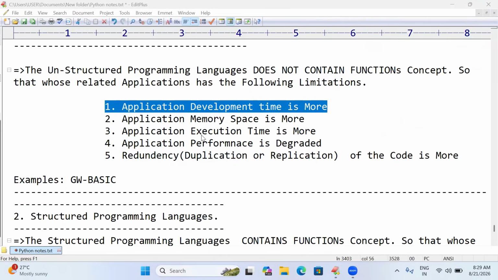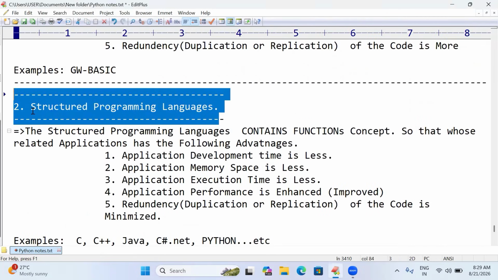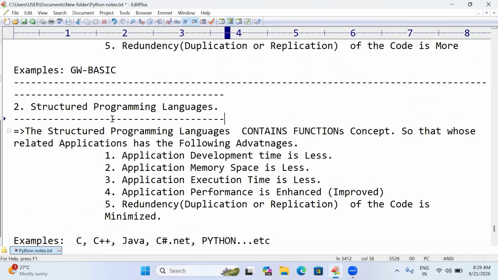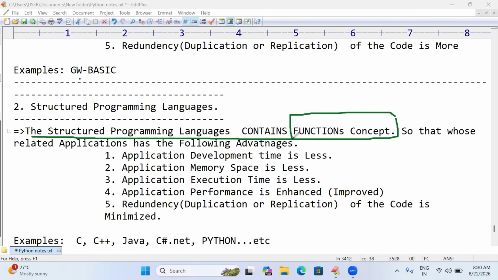In order to overcome this type of limitations, we are going with structured programming languages. So let's see what the structured programming languages are. The structured programming languages contain the function concept. Whichever language is known as a structured programming language, that language must contain the functions concept. Its related applications contain the following advantages.